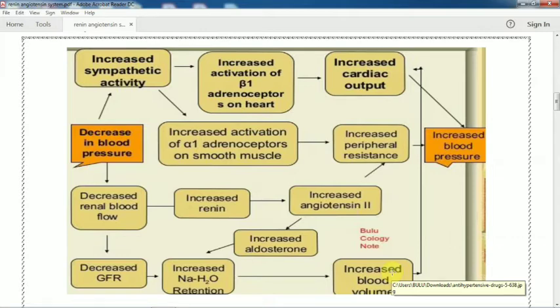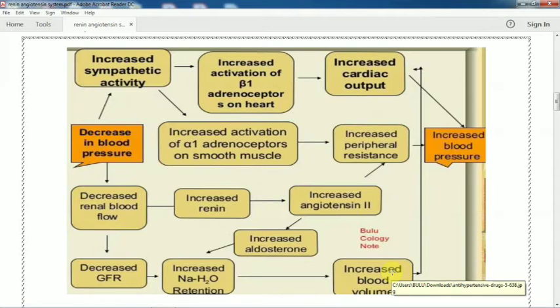How is angiotensin 2 formed? From renin to angiotensin 1 to angiotensin 2, in the presence of angiotensin converting enzyme. Today we are going to discuss how the angiotensin converting enzyme is involved in increasing the blood pressure.